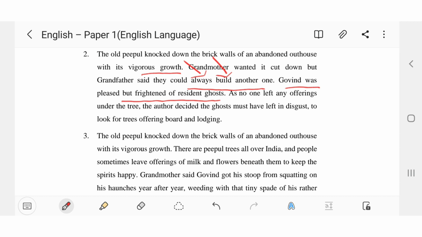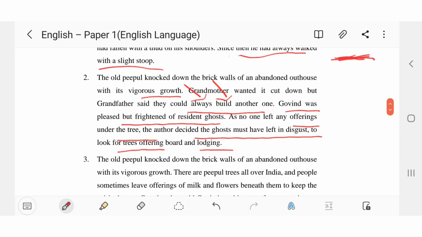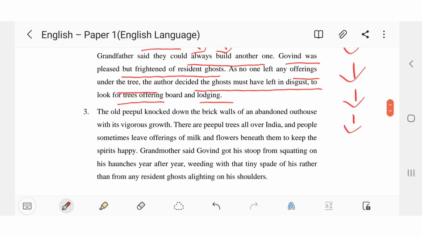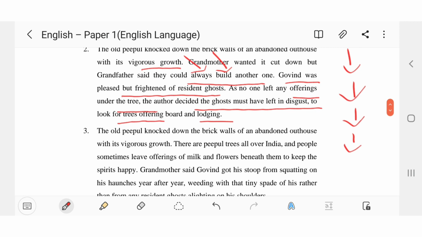Then let's see the fourth one. As no one left any offerings under the tree, the author decided the ghost must have left in disgust to look for trees offering board and lodging. Yes, this seems to be very correct. It seems like a summary. Why? Because first the tree's power is mentioned, then grandmother wanted it cut down, then grandfather said no, then Govind was pleased at this but he was frightened, then the boy thought that he did not see the spirit, and no one left offerings either, so he thought that the spirits would go to another peepal tree. So you see, all the things are mentioned in a sequence, and this is what happens in a summary, and there is a proper conclusion to this option also.